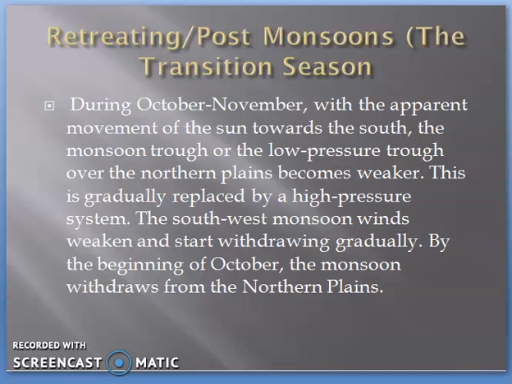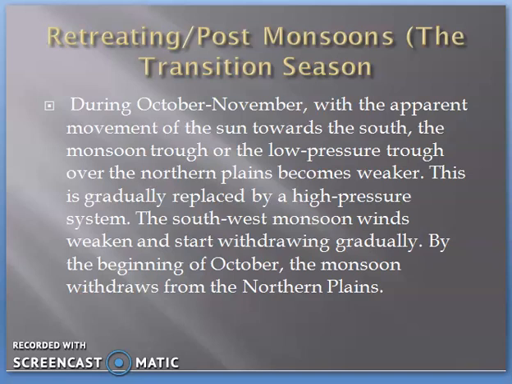During October and November, with the apparent movement of the sun towards the south, the monsoon trough, or the low pressure trough over the northern plain, becomes weaker. It means that after the rainfall of June, July, August, the temperature started decreasing in the Indian landmass. And with the decrease of the temperature, the pressure started to increase.